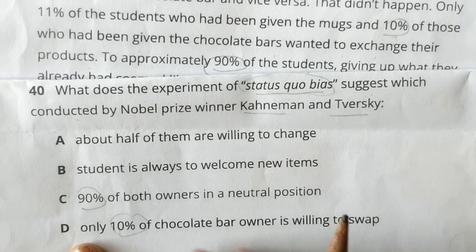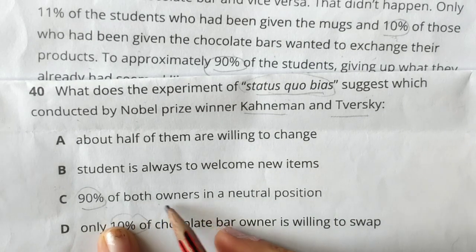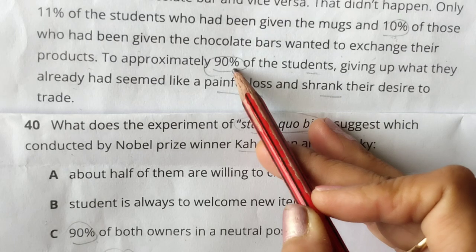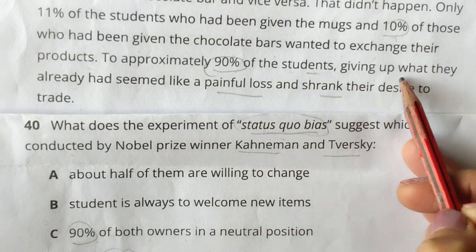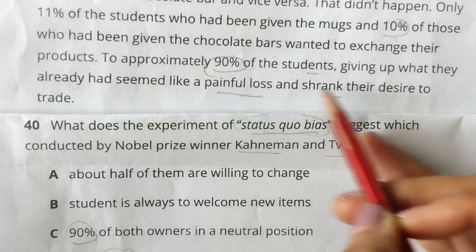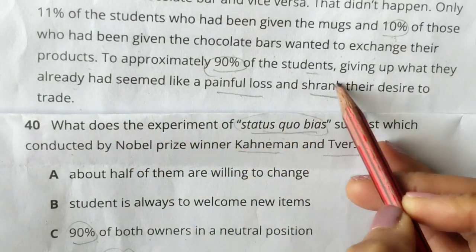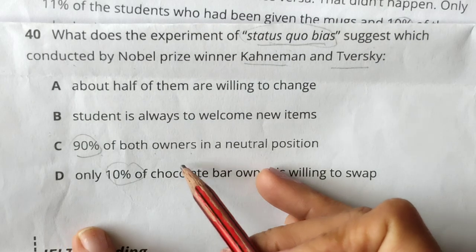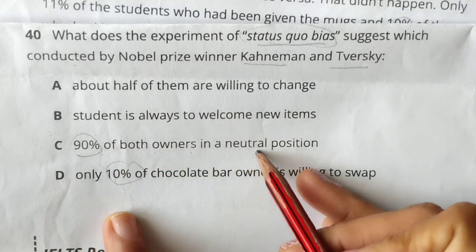See these two options we have. 90% of both owners in a neutral position. Here they are saying shrank their desire to trade. They don't want to do any trade.